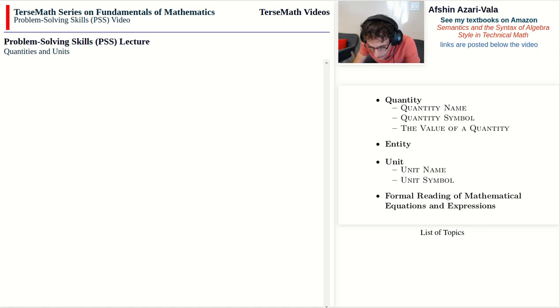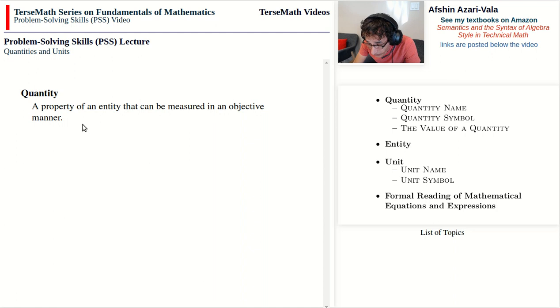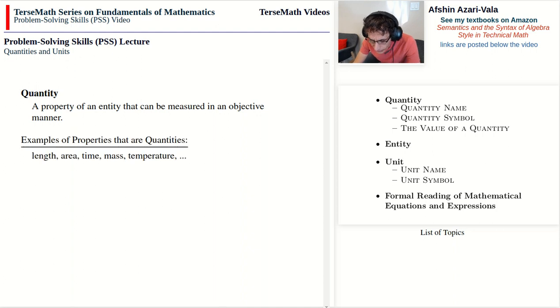Alright, so I guess we'll start by defining the concept of quantity. A quantity is a property of an entity that you can measure in an objective manner. Now, it's important to pay attention to everything that this sentence says. First of all, a quantity is a property, but not any property. It has to be a kind of property that we can measure in an objective manner. Let me give you an example of a few quantities. Length, area, time, mass, temperature, and there is a lot more. There is force, volume, energy, and all of these are properties that we can measure in an objective manner.